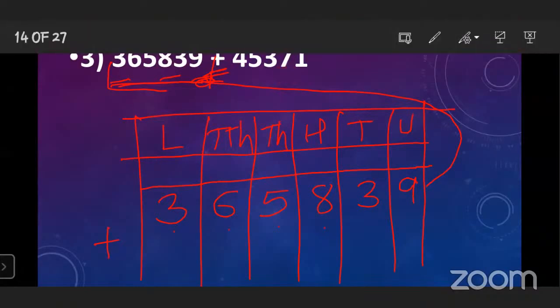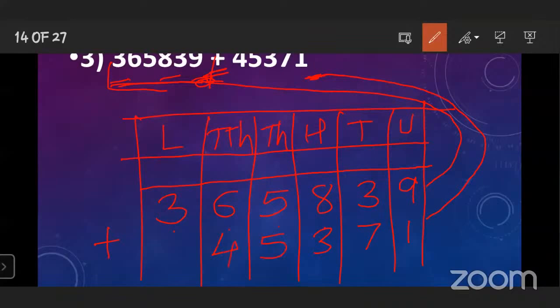Here also, while writing the second number, you have to start from unit place. First of all, write down unit place. Which digit is on unit place? 1. Okay. After that, write down tens place: 7, then 3, then 5, then 4.